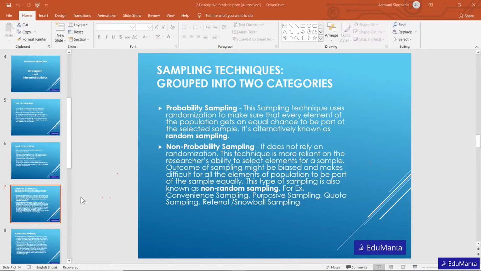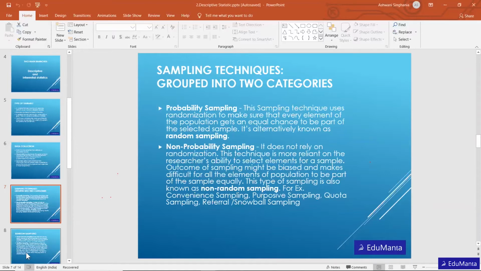Okay, so next we are going on to sampling techniques, and broadly these are divided into two parts: probability sampling and non-probability sampling. Non-probability sampling is not used much, because that kind of data is called biased data. Whereas probability sampling is the most famous one, and under probability sampling there are different kinds of sampling.